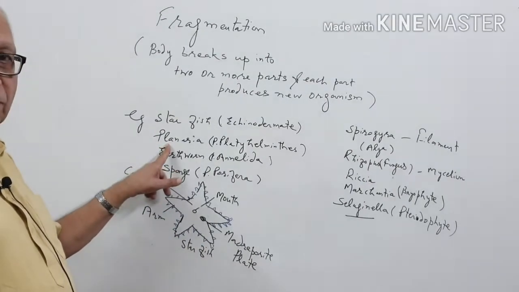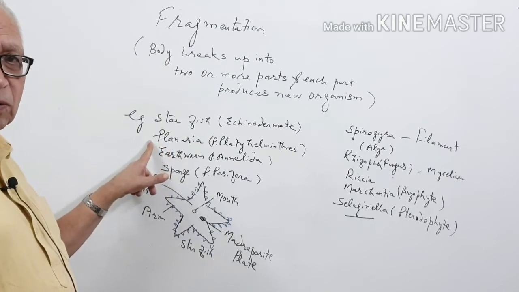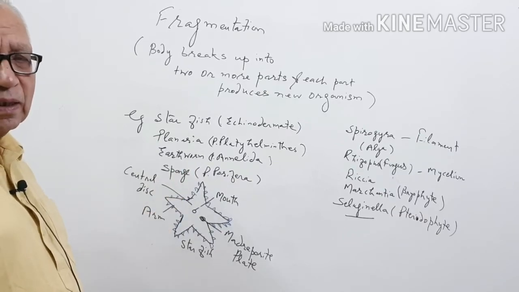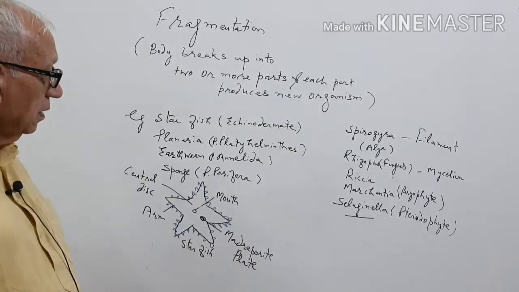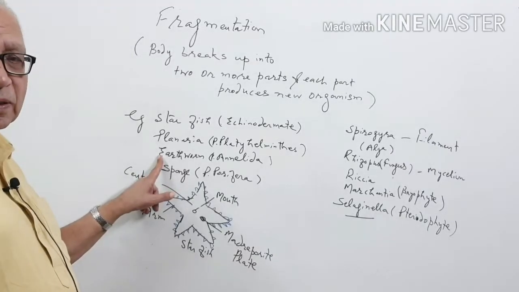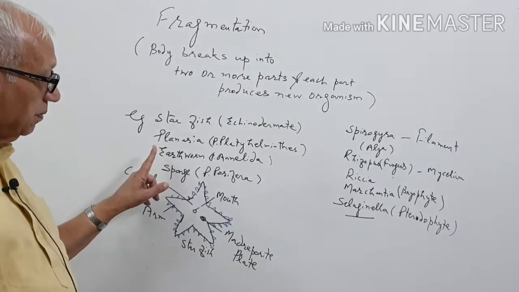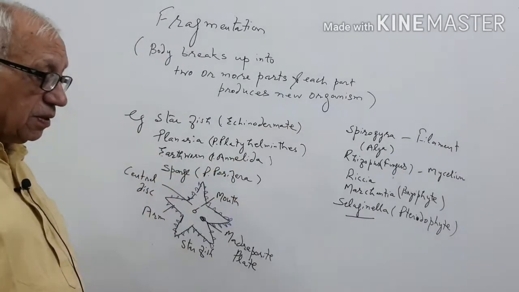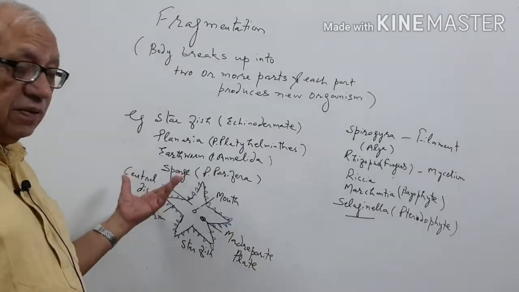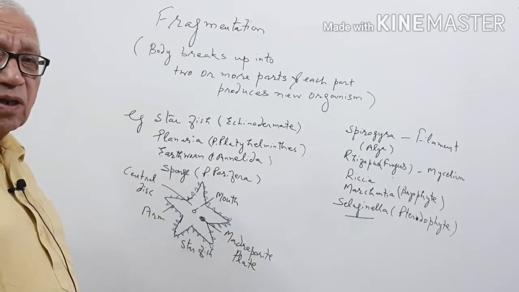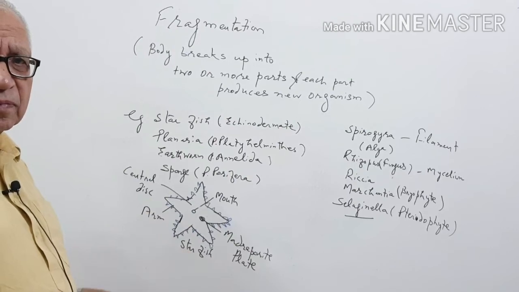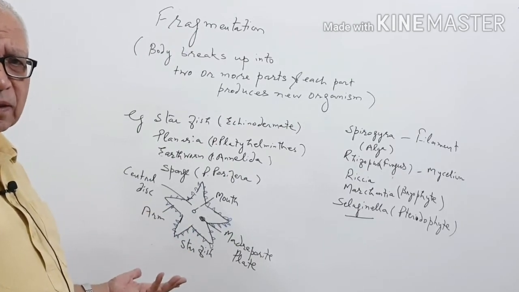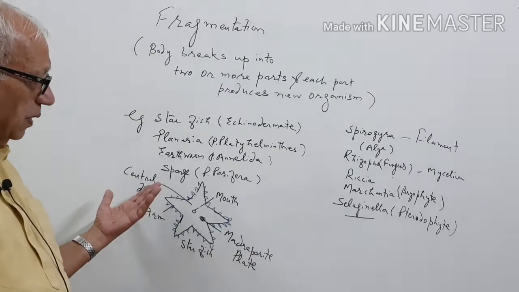In planaria also, if it is broken into 2 or more segments, even 3, then each fragment produces a new planaria. Earthworm, if it is broken into 2 or 3 pieces, each piece will give rise to a new earthworm. It belongs to phylum Annelida. In sponges, if a sponge is broken into a large number of fragments, then each fragment, each part will give rise to a new sponge.